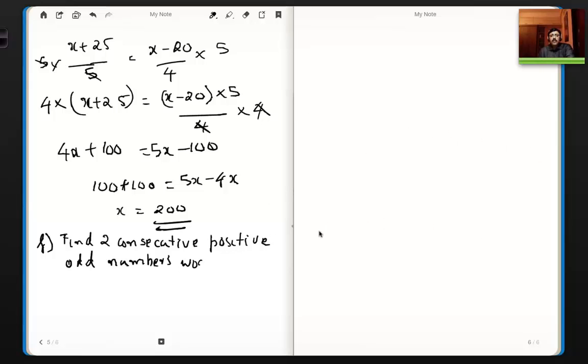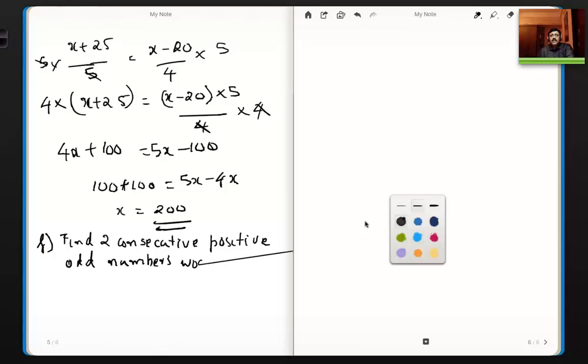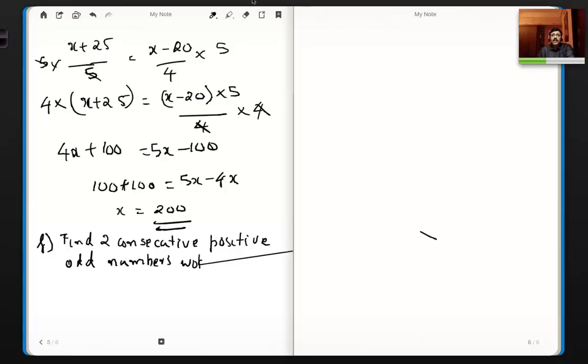What is happening? Alright, it's hanging, I think. Alright, sorry. Okay.